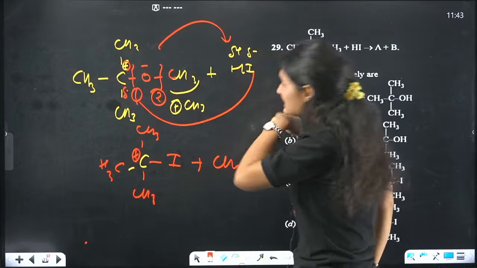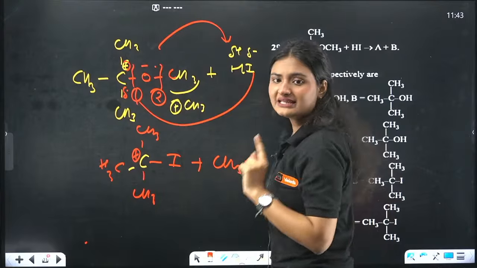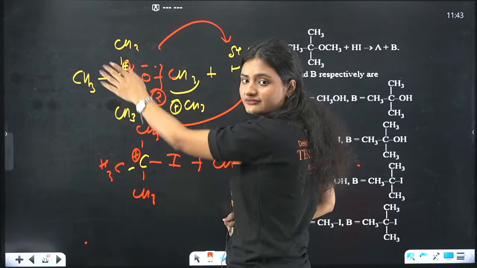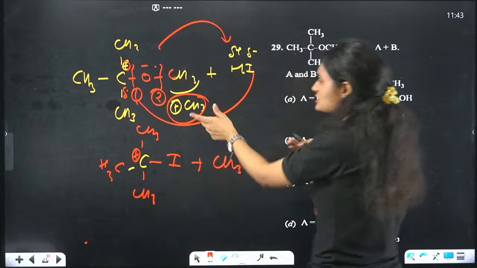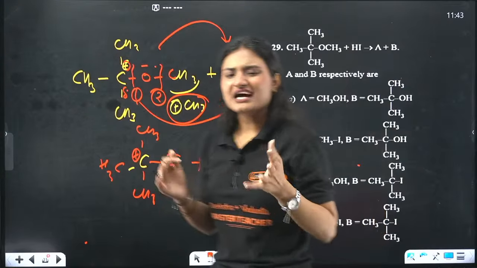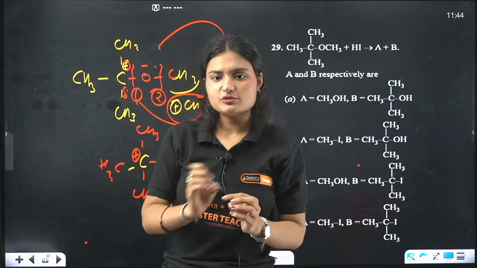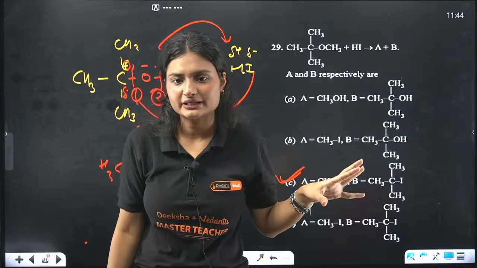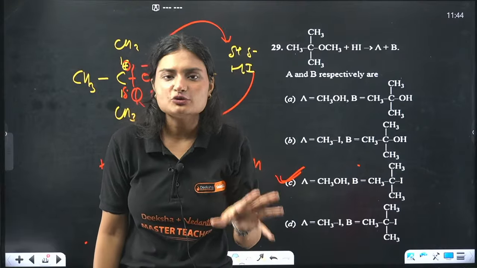Second possibility, if I break this bond, in that case what will I get? This alkoxide ion, O negative, and CH3 positive, which is a methyl carbocation. And I know methyl carbocation is highly unstable compared to tertiary carbocation. So which will form? The formation of the tertiary carbocation is favored.